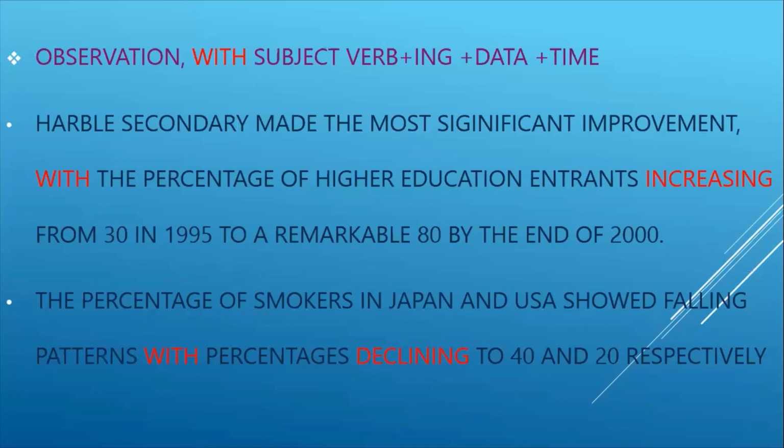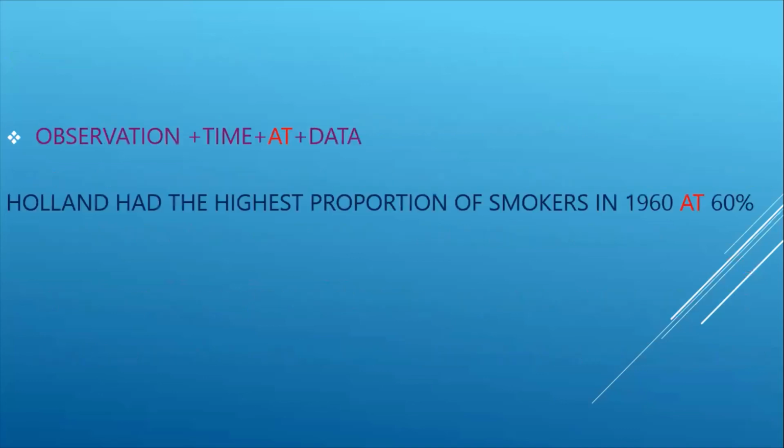So first we need to give the observation, then add with, subject, verb plus ing, then add the figures along with the duration. This is another way we can add our data. Another way: first of all, we need to give again the observation, then add the time or the year or the day, whatever is mentioned. Then we just add at. This is the most simple method. Then we add at and just add the figures.